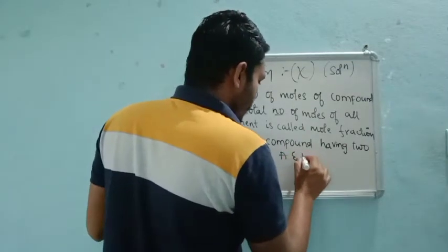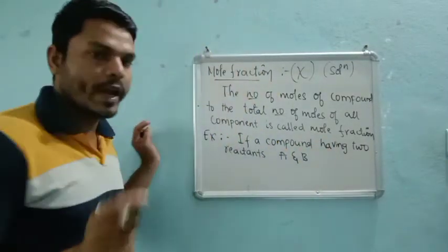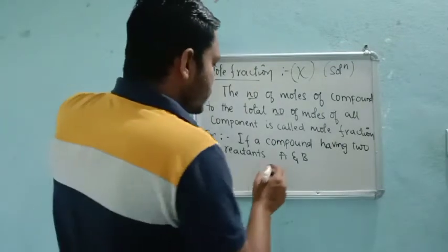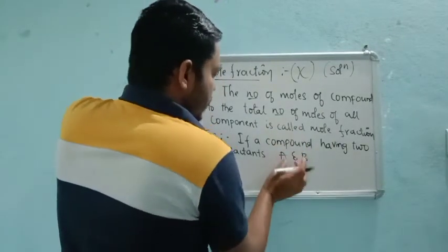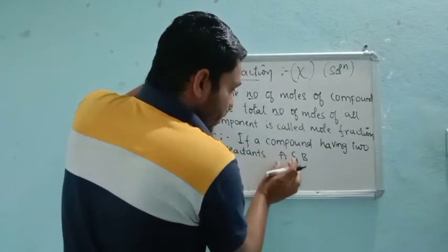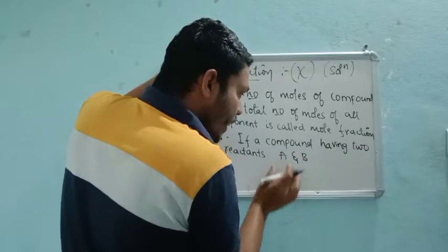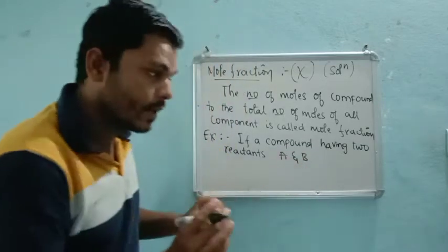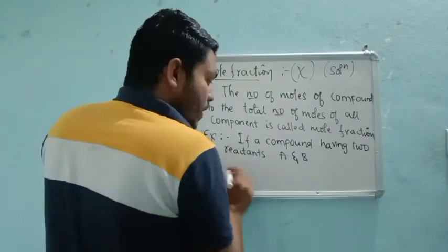then the mole fraction will be, right? Say there are two components, or two compounds, or two reactants. I cannot write them all together at a time.